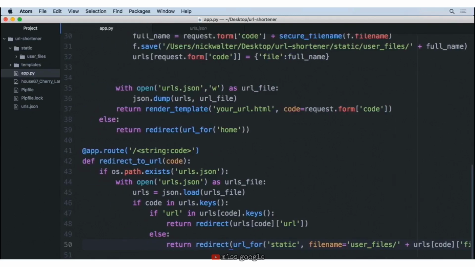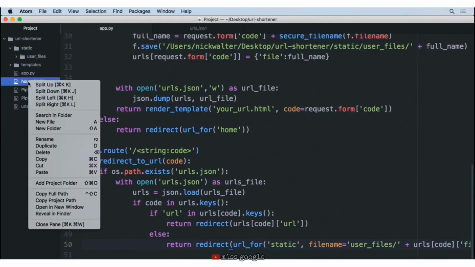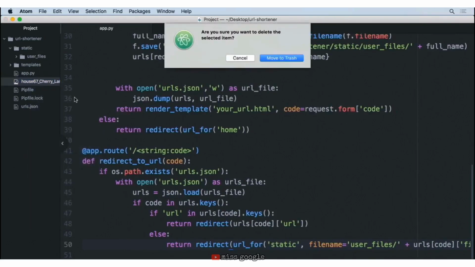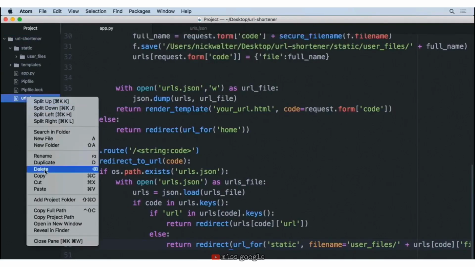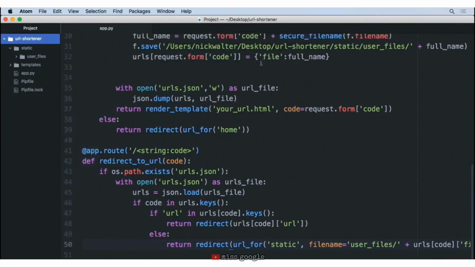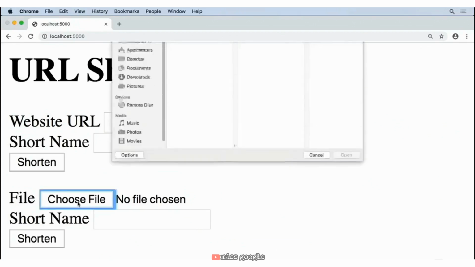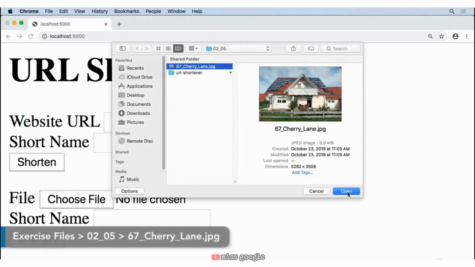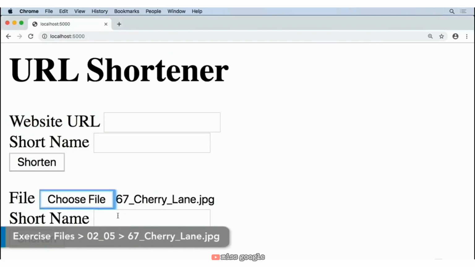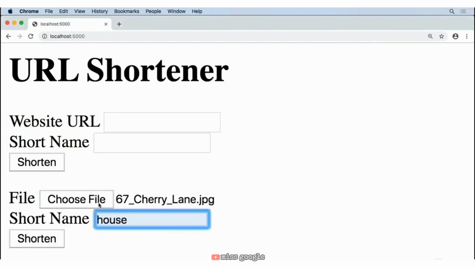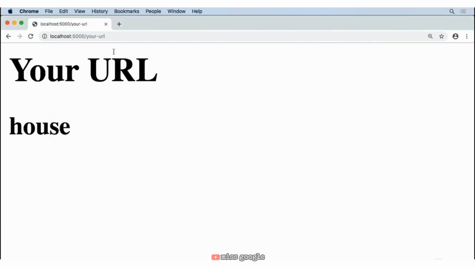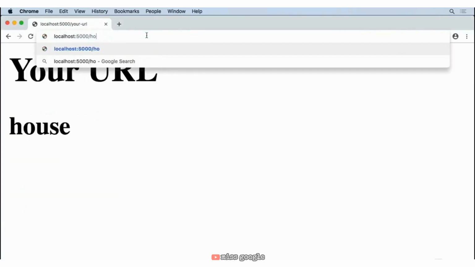So with this saved, and because we're going to be uploading new information, let's go ahead and delete this house file that we have. And along with that, we're going to delete our urls.json. We're going to start fresh here. Okay, so after making those deletes, let's go back to our home page here and reload. Everything looks great. And now let's re-upload one of those files. So I'm going to go ahead and choose that photo of the house. Okay, and I'm going to go ahead and provide the name house for that. I'm going to say shorten. And now let's go ahead and go to /house.